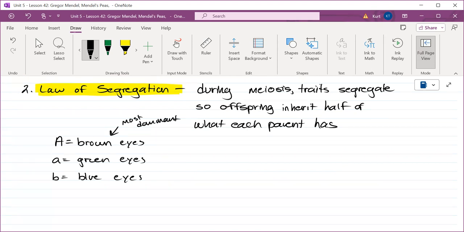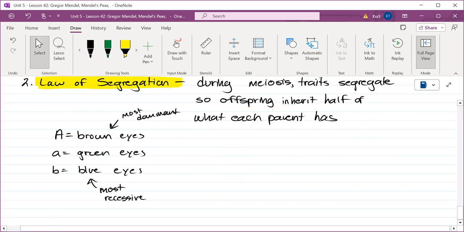It wins over everything else. Blue is the most recessive. That means you have to have 2 copies of blue to actually be blue. So let me ask you this, guys. If you inherit a brown and a green-eyed gene, what will your eye color be?